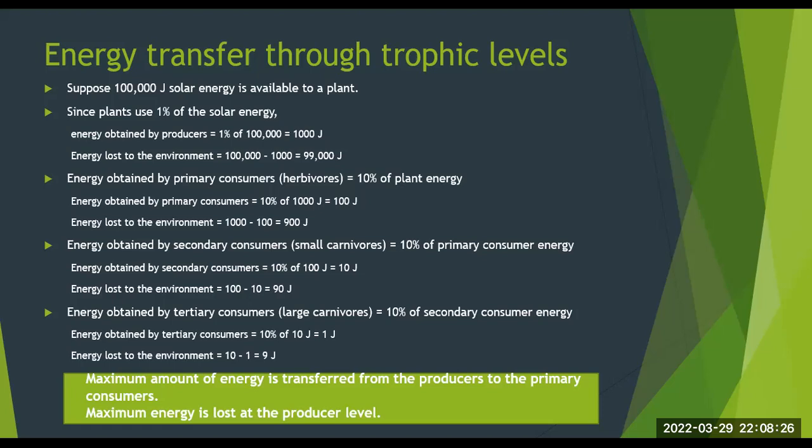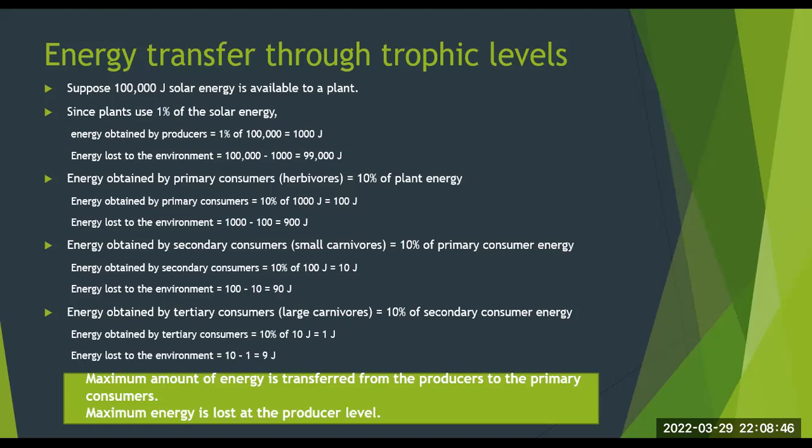Energy obtained by primary consumers, that is herbivores, is equal to 10% of plant energy. Therefore, energy obtained by primary consumers is equal to 10% of 1000 joule, which is equal to 100 joule.